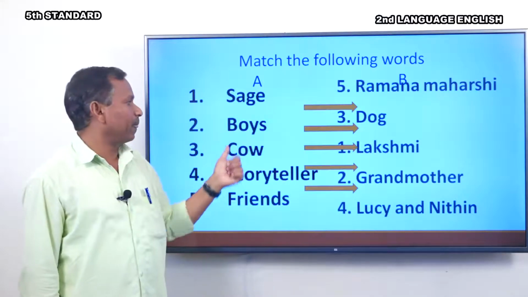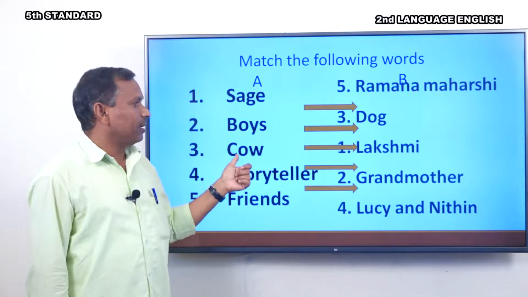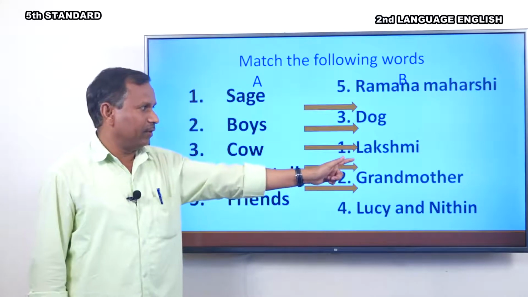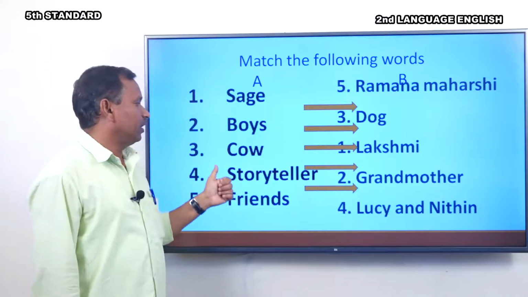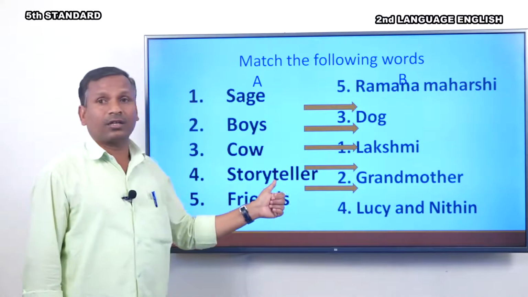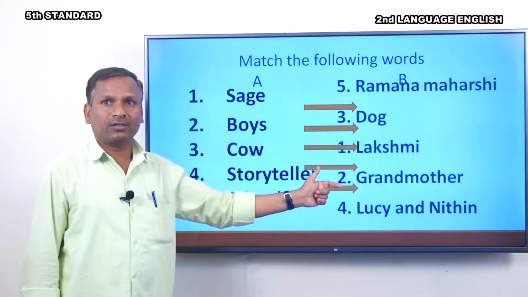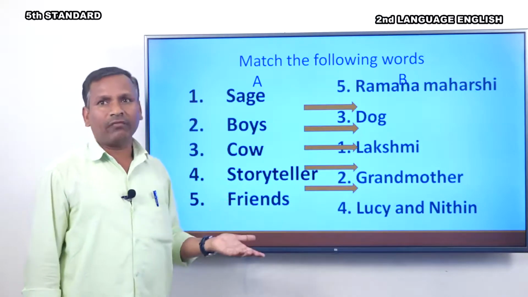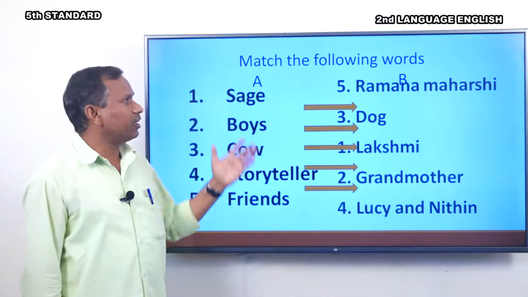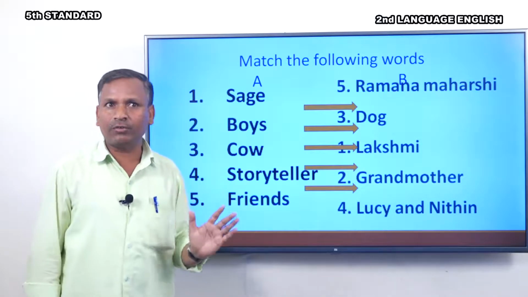This is the answer. Next one is cow: Lakshmi, because he called the cow Lakshmi. Next, storyteller: grandmother. Friends: Lucy and Nitin, they are friends. Okay. Did you understand this one? Children, shall I move to the next one?